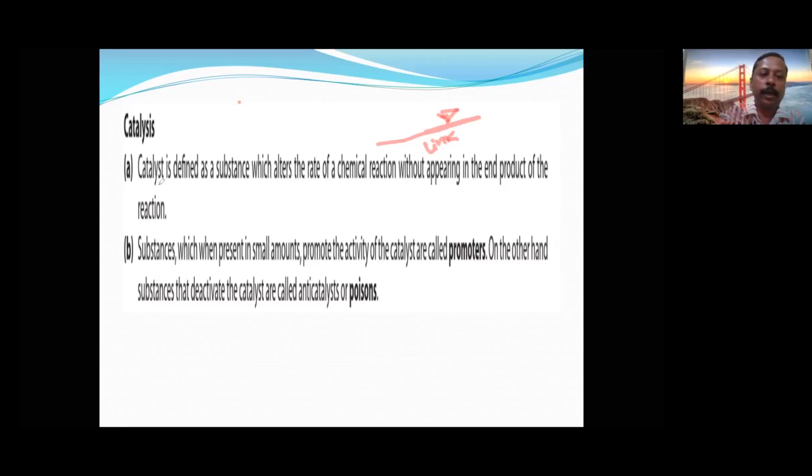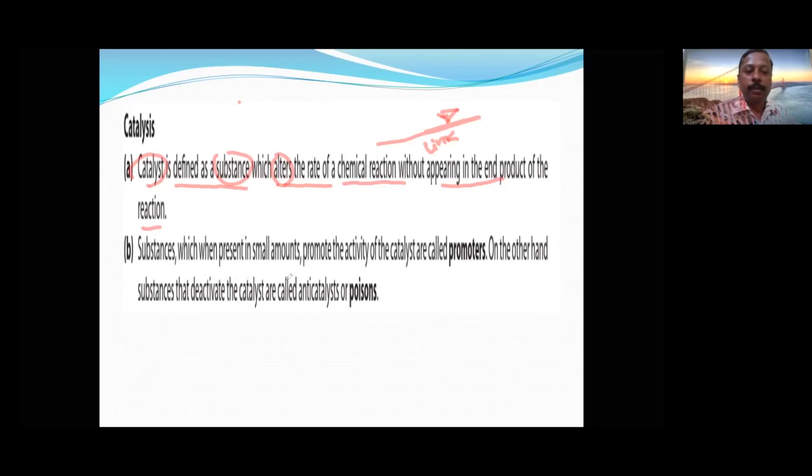Then catalysis. A catalyst is a substance which alters, and here the word alter is very important. Alter means we can increase or we can decrease the rate of a chemical reaction without appearing at the end product of the reaction. That means at the end of the reaction, the catalyst will not make any difference. The same product will be there.